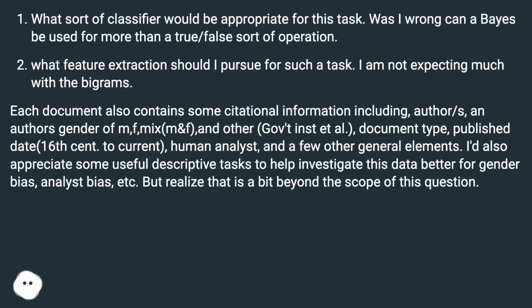Each document also contains some citational information including author/s, an author's gender of M, F, mix, MNF, and other, government institute, document type, published date, 16th century to current, human analyst, and a few other general elements. I'd also appreciate some useful descriptive tasks to help investigate this data better for gender bias, analyst bias, etc., but I realize that is a bit beyond the scope of this question.